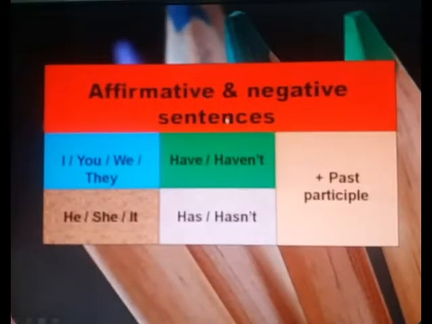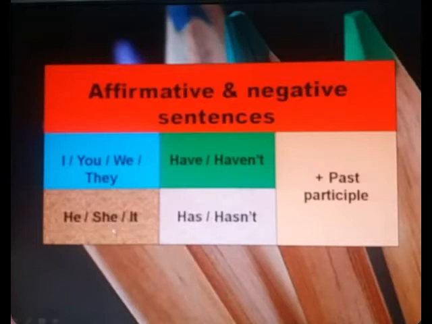Affirmative or negative sentences. First of all, if we talk about affirmative sentence, I, you, we, they, these are called pronouns, so we have to use have. We don't use have not or haven't. After this, to carry on this sentence by using have, we have to add the past participle. When we talk about the negative sentence, along with these pronouns we have to use have not, and then the same past participle can be used.